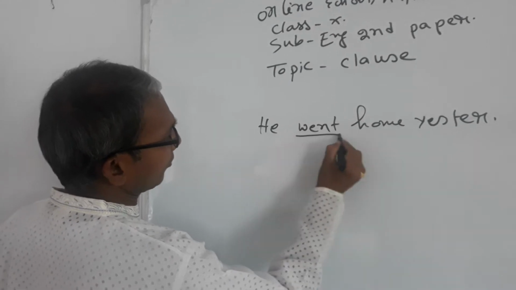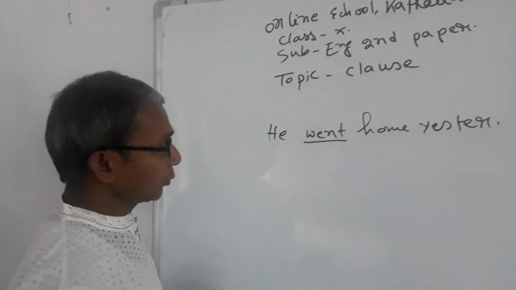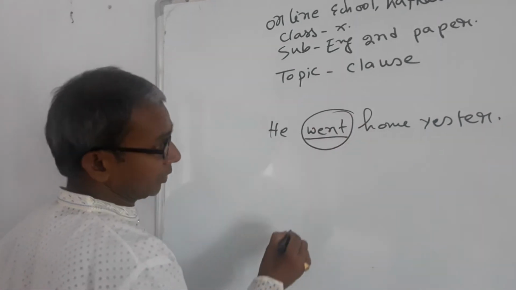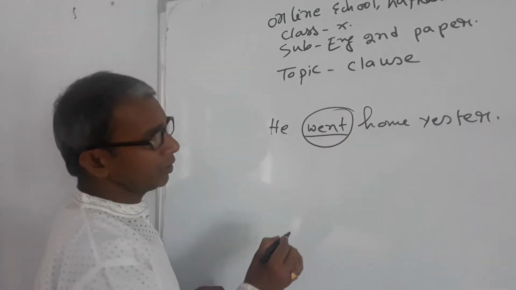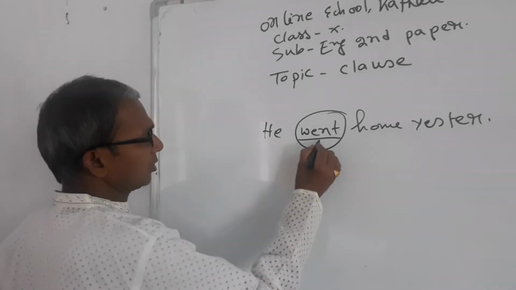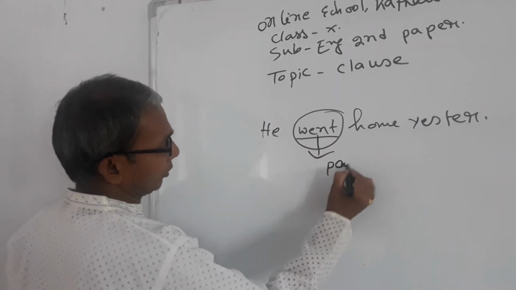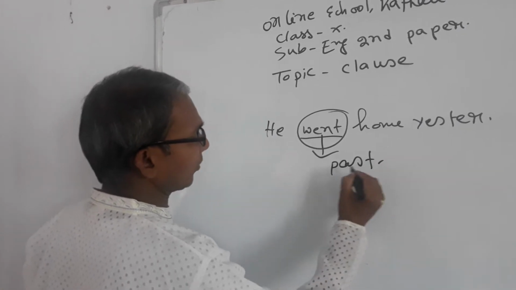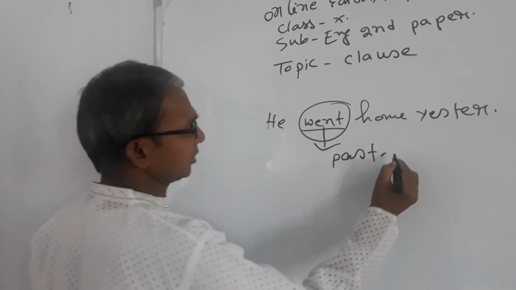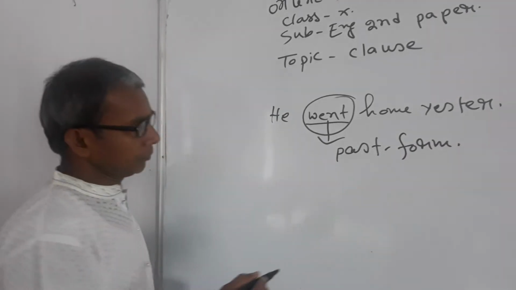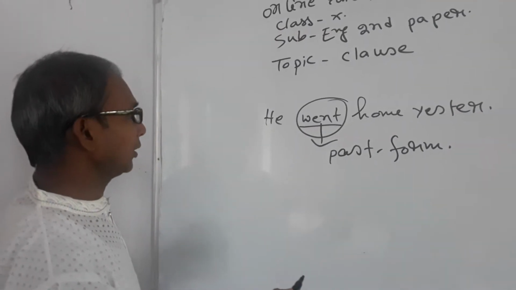Here is a verb. This verb is the past form of go or goes. If the verb is in past form, it will always be a finite verb because it is used according to tense. The past form of a verb is always a finite verb. I can give you another example.